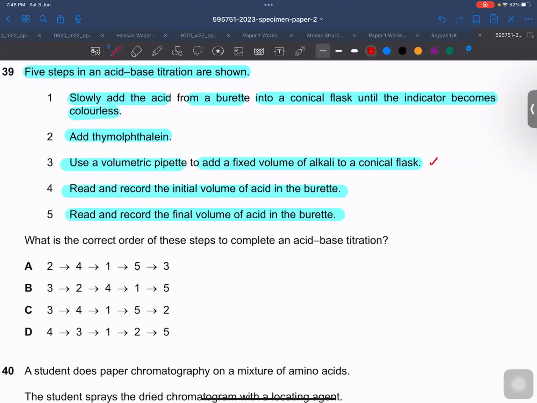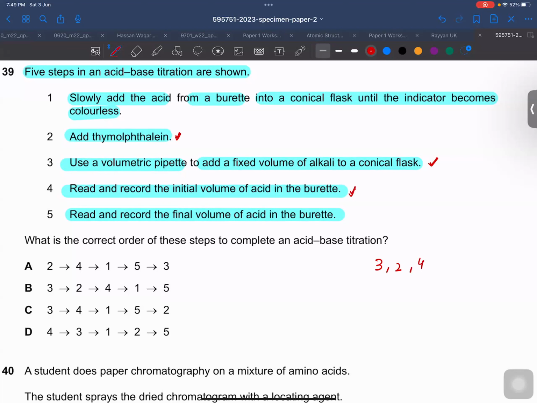First of all, we need to take the volume. We need to take one of the reactants from the pipette. So the first step of the titration is this: we need to take a volume of one of the reactants from the pipette, right? Then we need to add indicator. This is the second step. Then we need to take the initial volume of the burette. So this should be the third step.